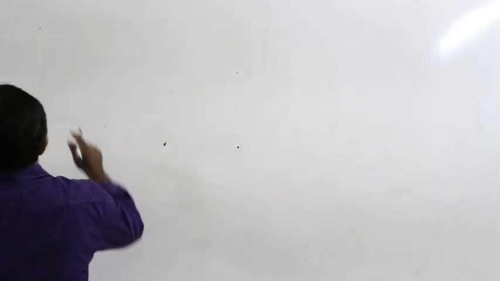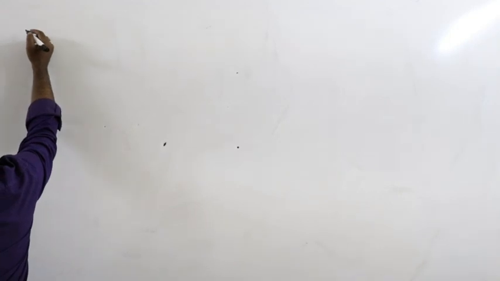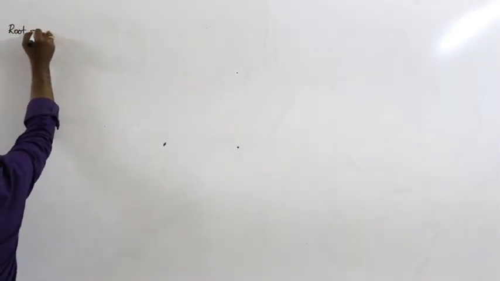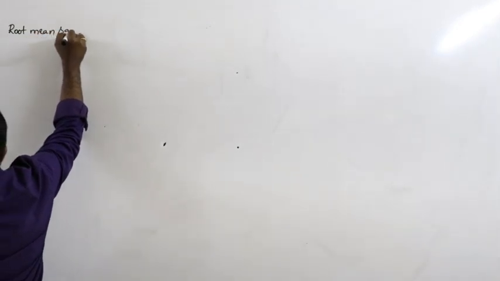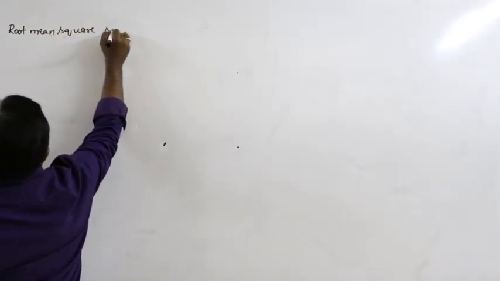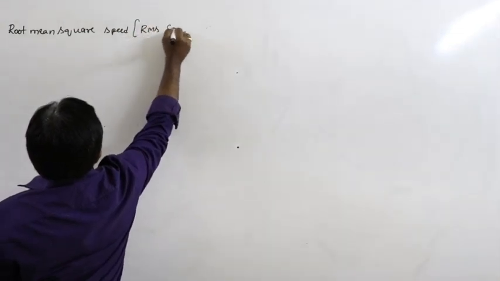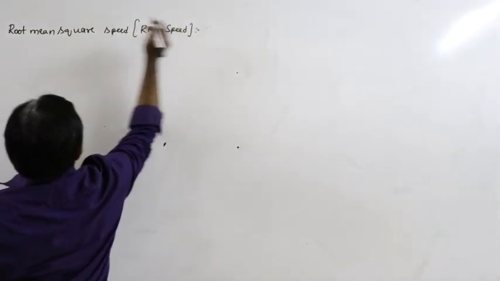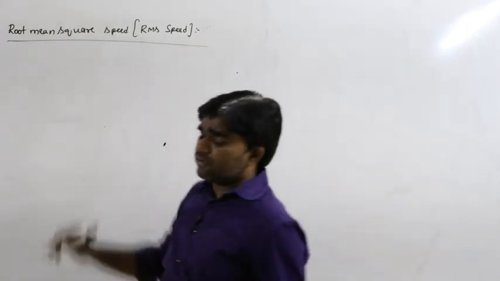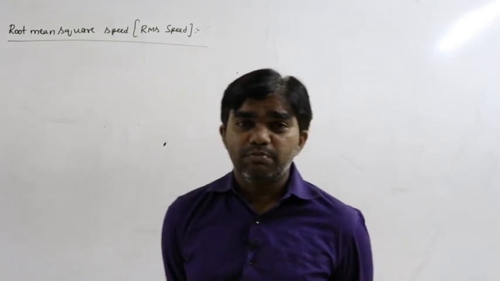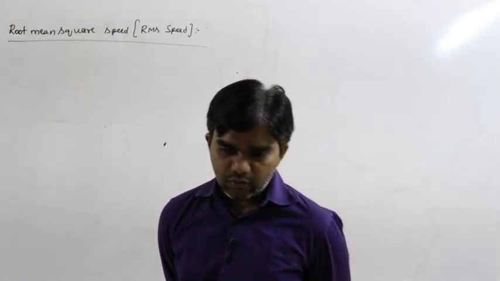First we can discuss root mean square speed, that is, RMS speed of gas molecules. What is meant by the root mean square speed of gas molecules? How can you define this?